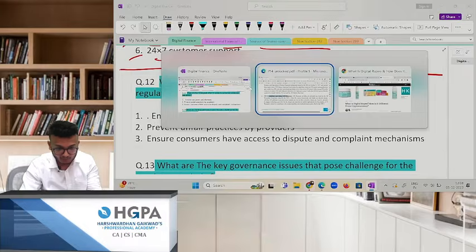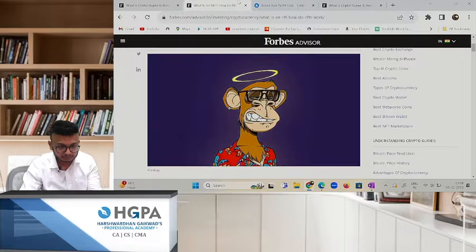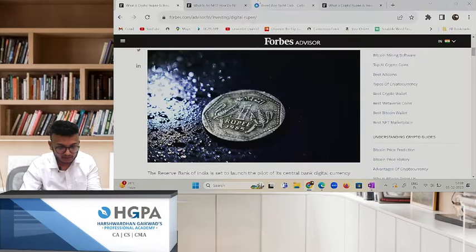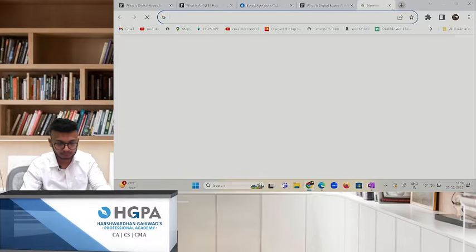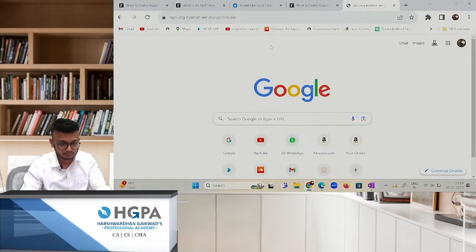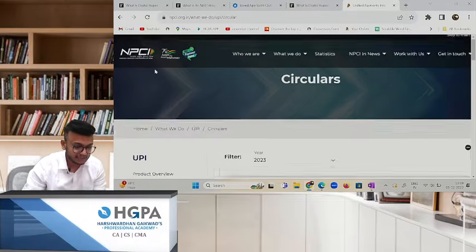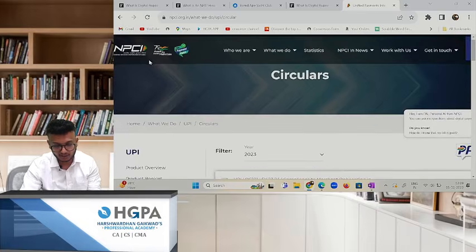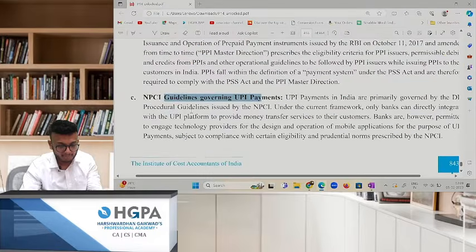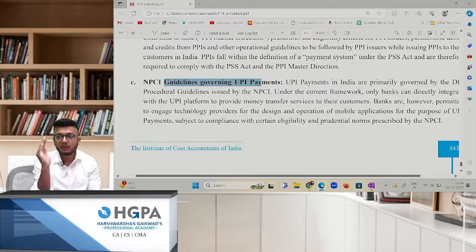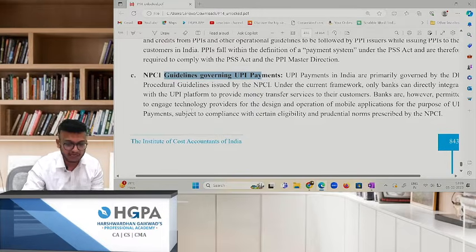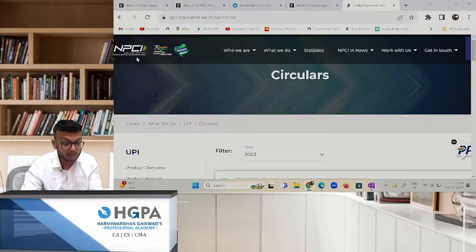I'll just open this up. Give me 1 minute. So, this is your NPCI, that is National Payments Corporation of India. So what they're trying to tell you over here, pay attention. NPCI guidelines. They provide some guidelines for UPI payments. You know, there's a message which pops up on your mobile: only this much payment is allowed, more than 2,000 will not be accepted and all that stuff. That is made by NPCI guidelines. Okay, just write down the full form over there. National Payments Corporation of India.